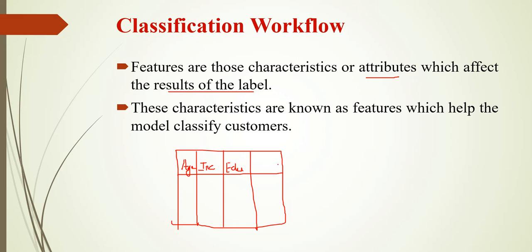The result we are going to find is whether we can provide a loan or not. This is called the target attribute. The target attribute is the result. These features are meant for affecting this result. So features are the attributes which affect the result of the label. These characteristics are known as features, and they help to model the classification algorithms.